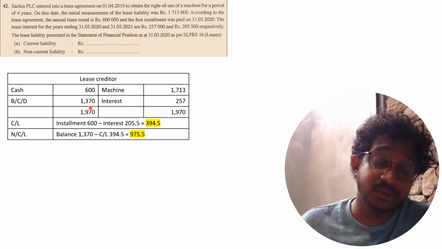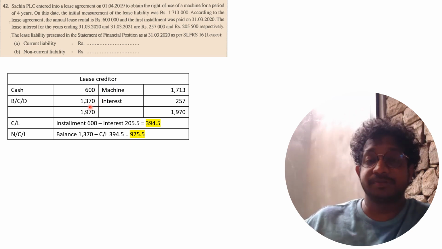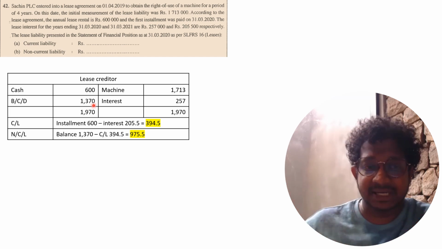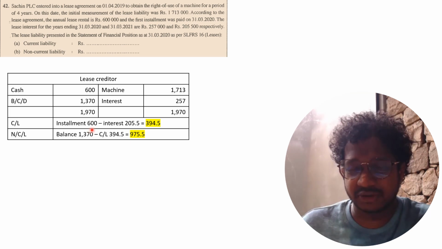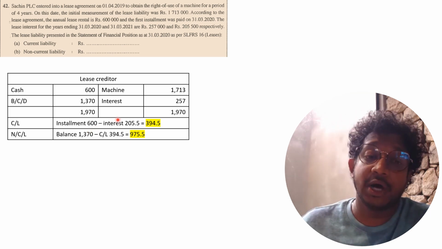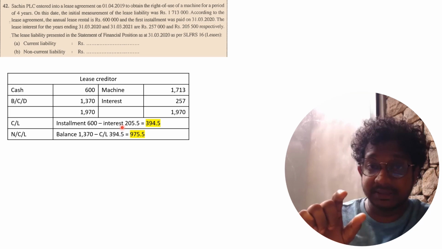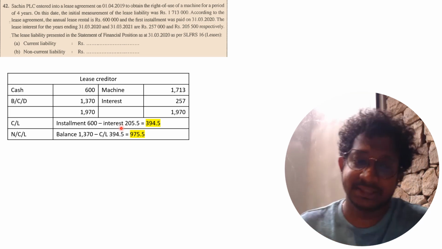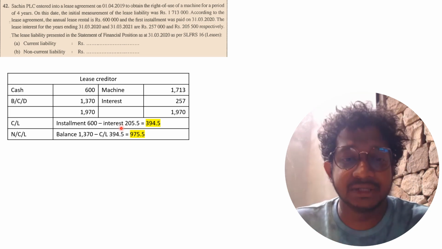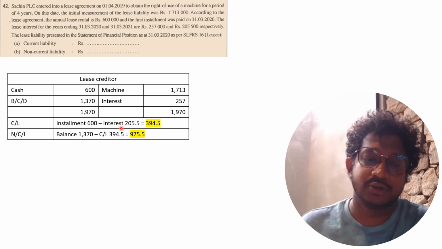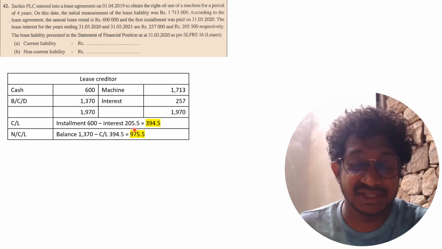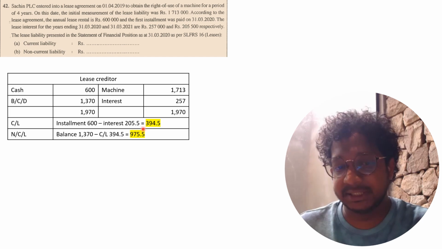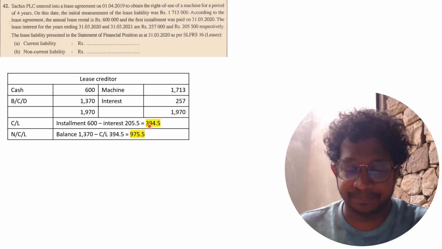1,370,000. But this 1,370,000 you have to split between current liabilities and non-current liabilities. In current liabilities, your installment is 600. From that installment 600, you have to subtract the interest that you are going to pay next year. It's given here as 205.5. So installment minus next year's interest gives the credit portion that you are settling next year, 394.5.